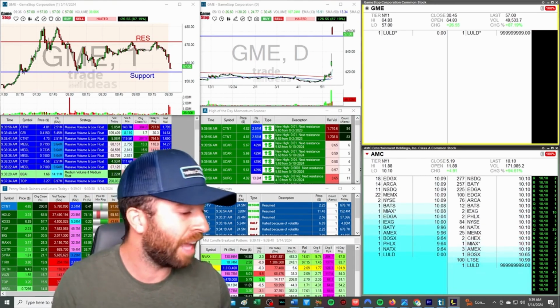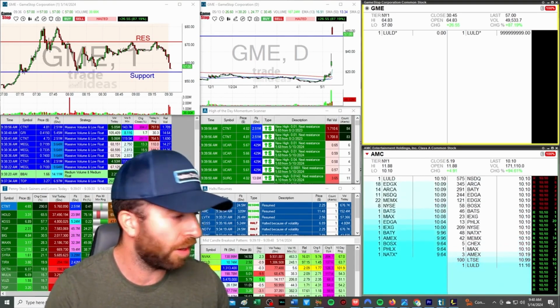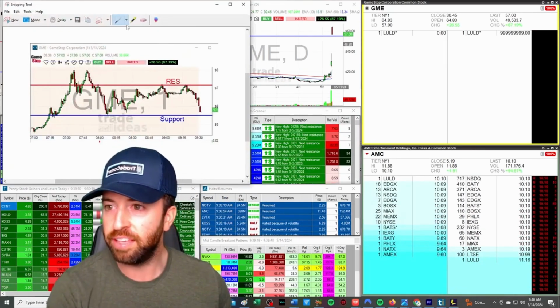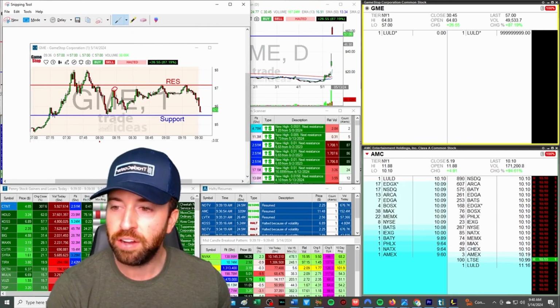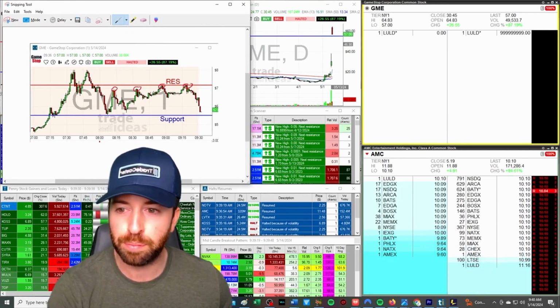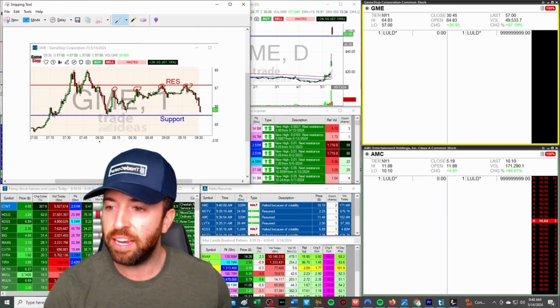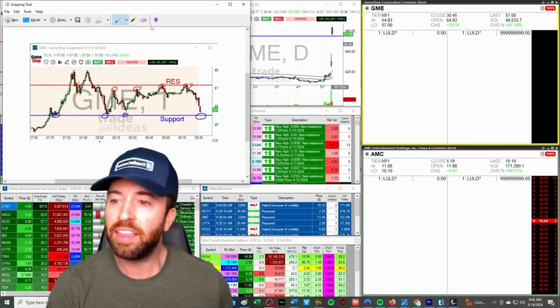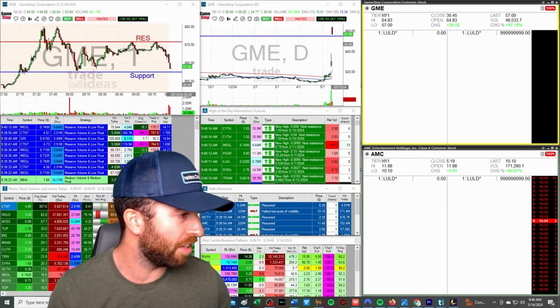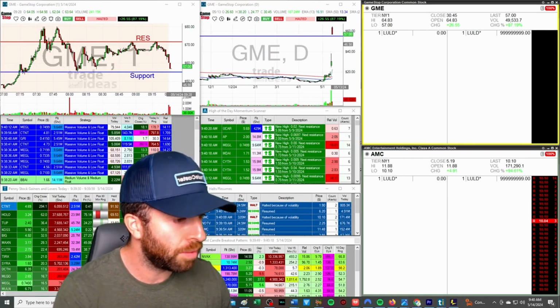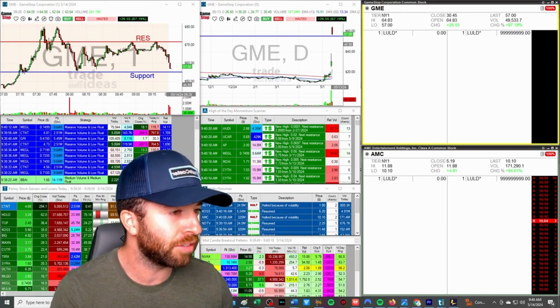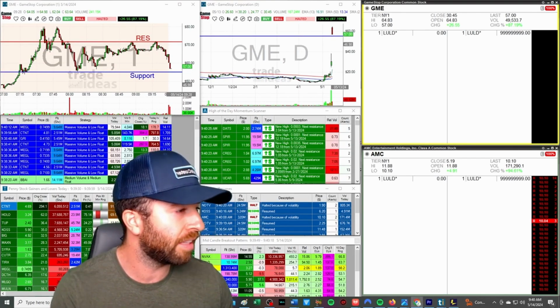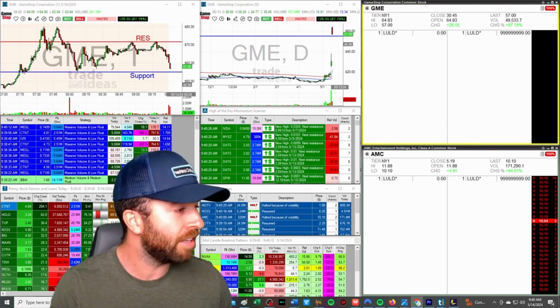So where's the best area for shorts right now? You guys can really figure out this answer. Best area for shorts is going to be right at this red line. Anywhere near this red line is an acceptable area for shorts. Anywhere near this bottom blue line is going to be an acceptable area for dip buys. That does not mean you will win every single time. This does not mean that you are going to say, all right, I'm going to win every single time I buy at support and short at resistance. That's not 100% true, but it does give us an idea.